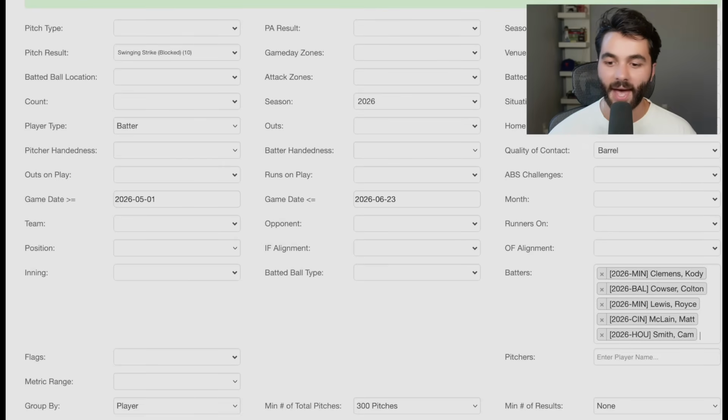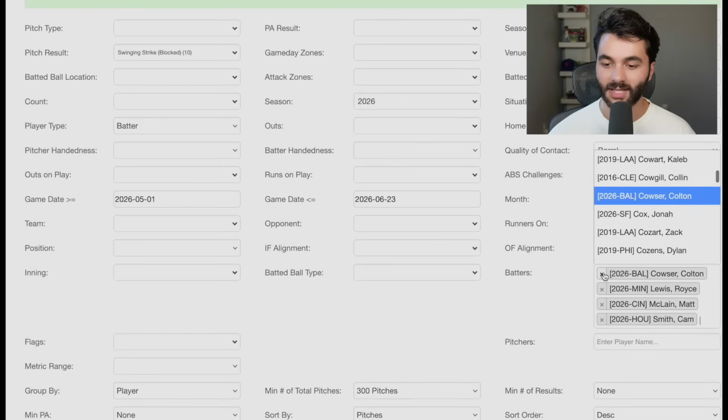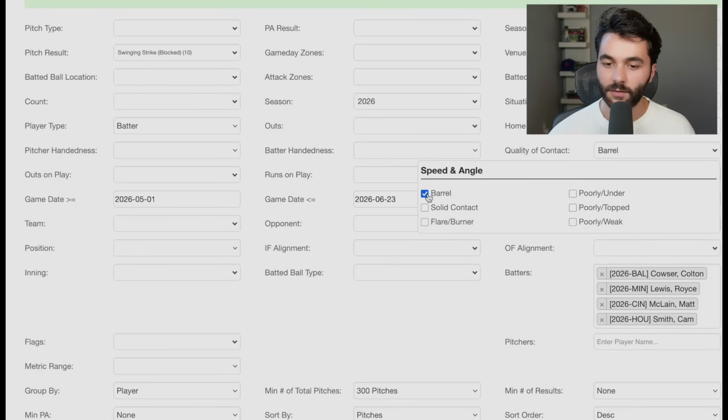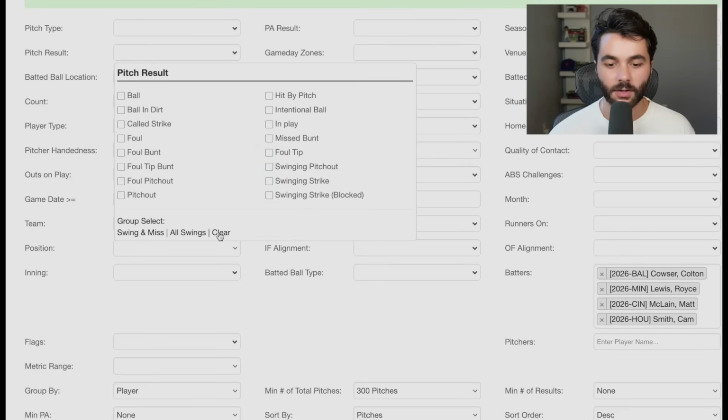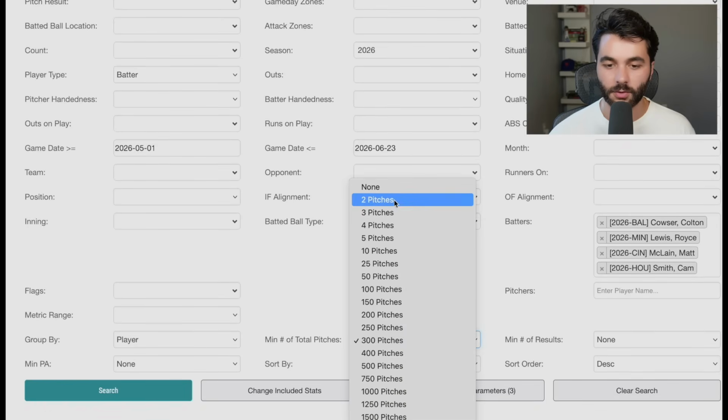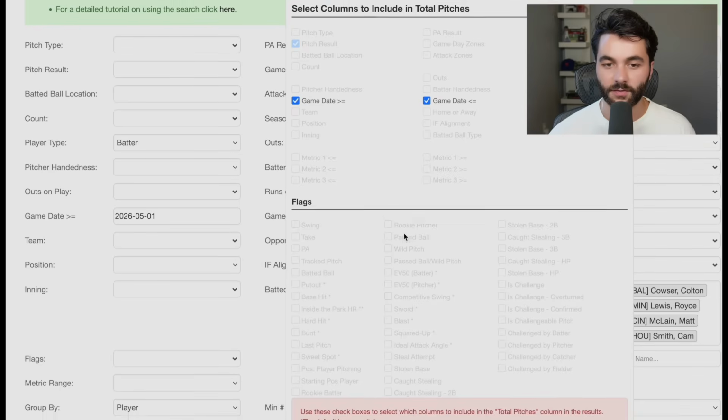But again, back to here. Get Cody Clemens out of here. So get the confusion out of here. I'm going to now change these dates up a little bit. I'm going to keep this search exactly how it is. I'm going to get rid of barrels. I'm going to get rid of the swings. And I'm going to get rid of the total pitch parameter. I'm going to get rid of this.